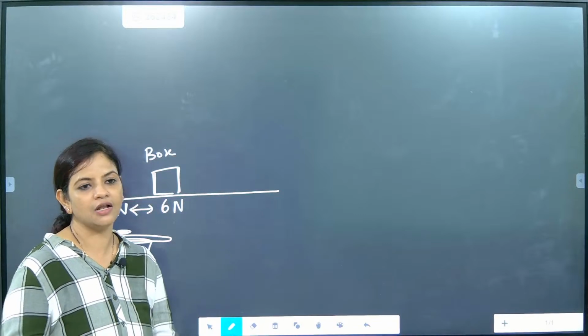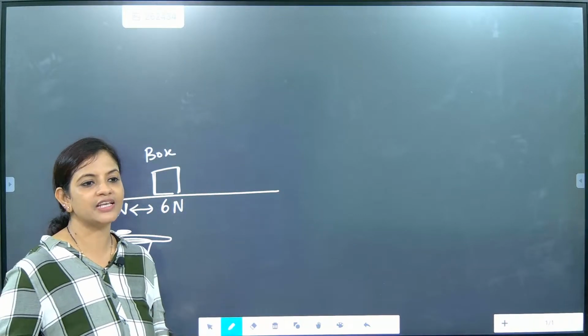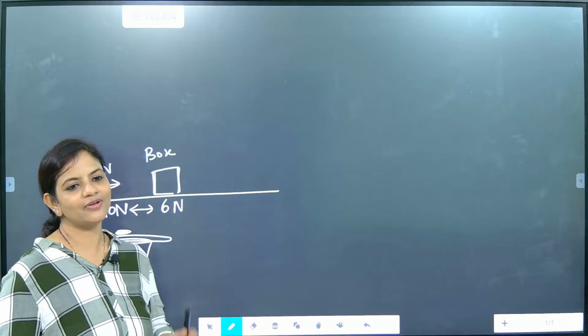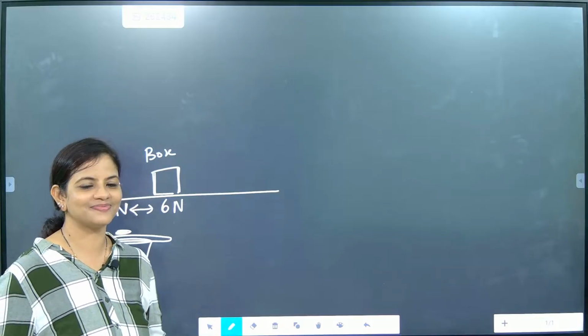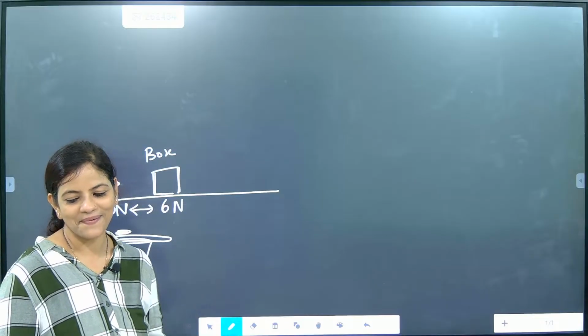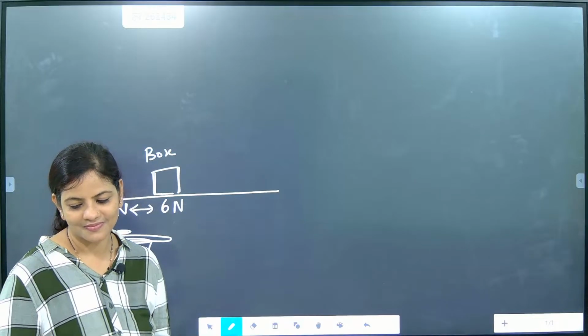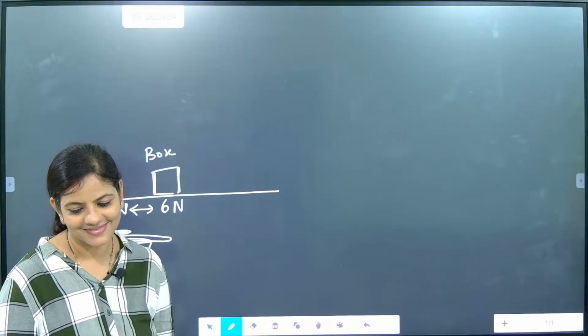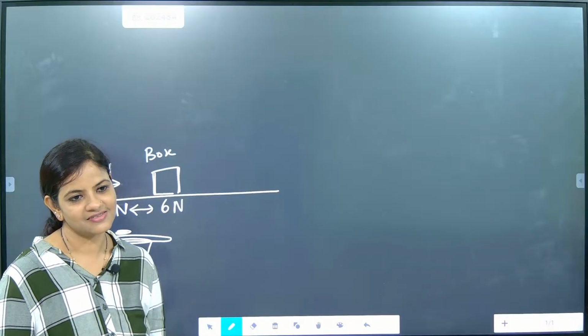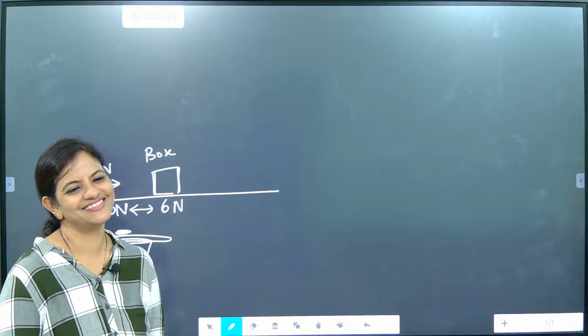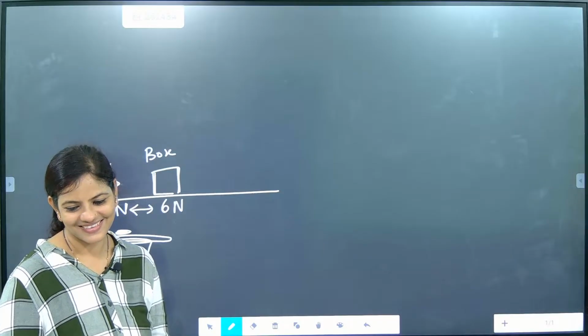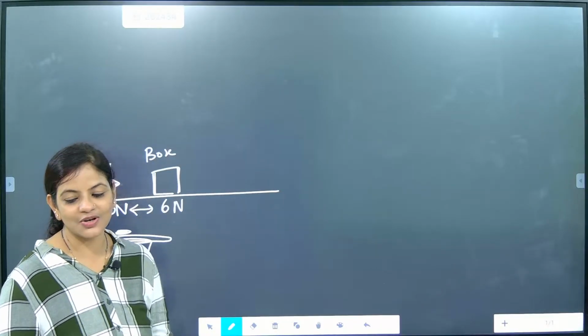Riding a bicycle. If you are riding a bicycle and suddenly stop, what will happen? Front tire or back tire? Front, absolutely correct.